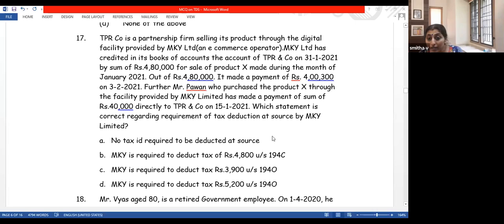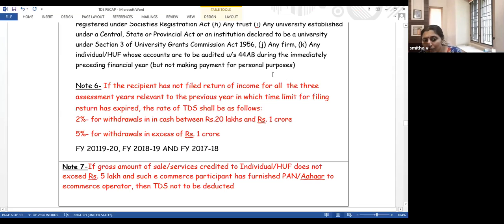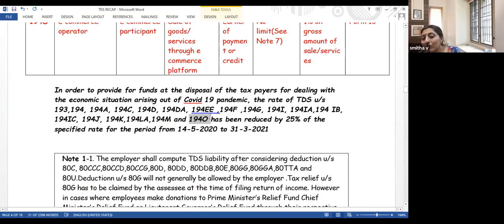5,20,000 into, again, 194O. I think we have a COVID relief there. For 194O, we have a COVID relief. COVID relief means we can deduct a lower amount. Let us see whether we have a COVID relief for 194O. Yes, for 194O, we have a COVID relief.